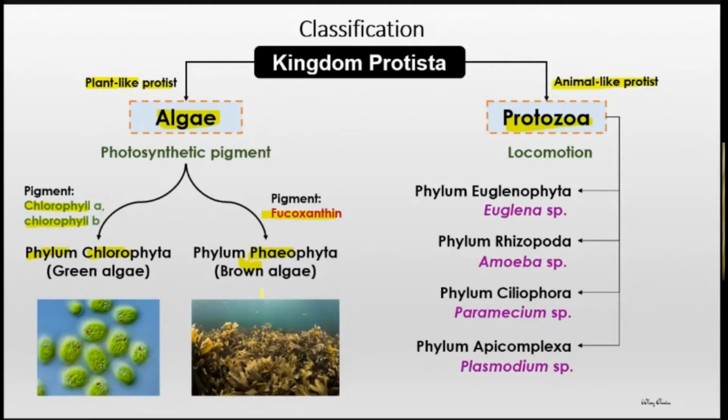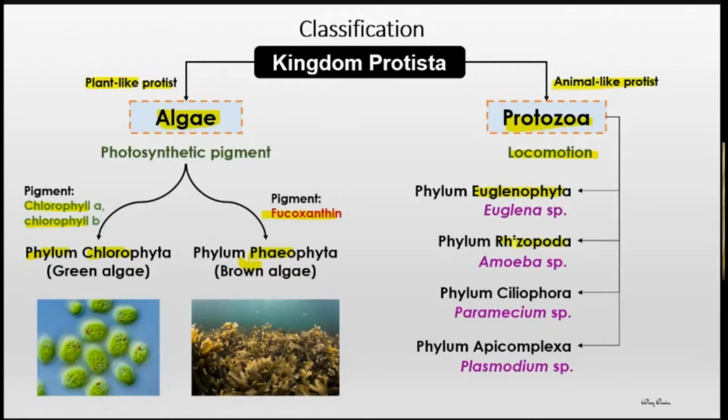Okay, now I look at the right hand side. Kita tengok right hand side. However, protozoa atau animal-like Protist, it can be divided into 4 phyla based on how they move, the locomotion. The first one is Euglenophyta. Example is Euglena species.